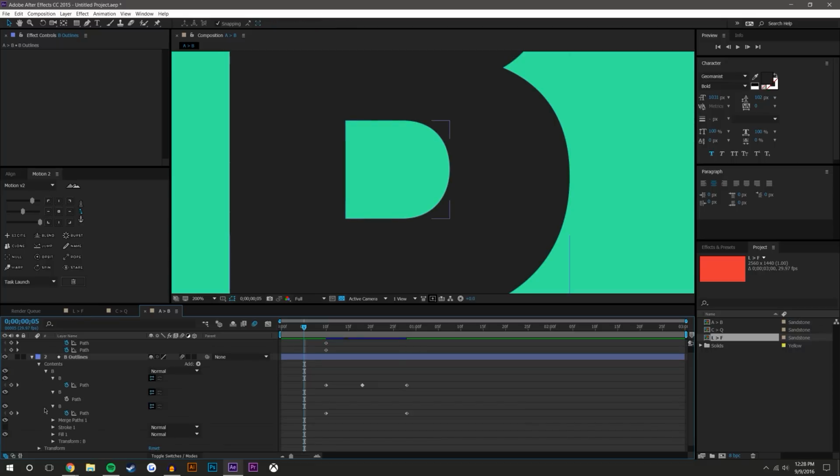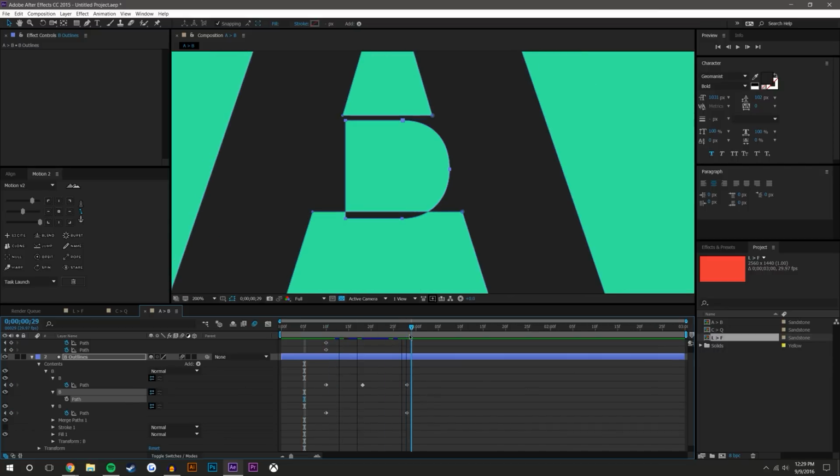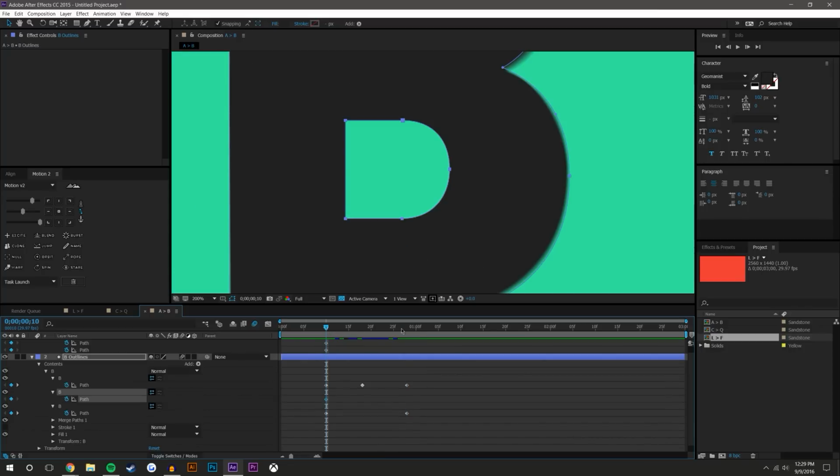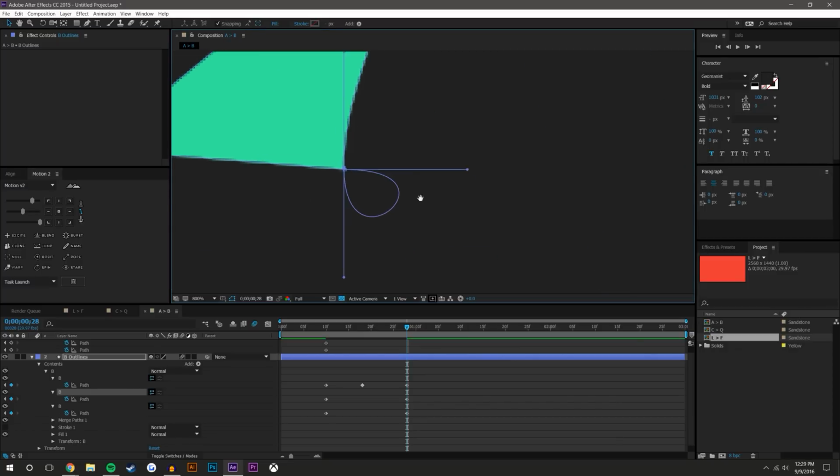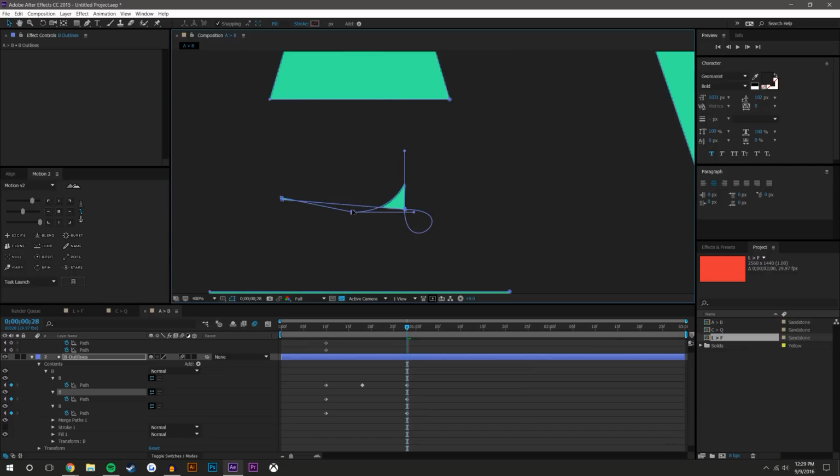Open up this layer. Open up this part of the B. Let's see, can I add a scale to this? I can't. So I'm stuck having to just shrink it down by hand. Unfortunately, I thought there was a scale property for individual of these. I think you could add the scale property, but that just gets into another layer of complexity. I'm just gonna shrink this down. You can shrink it however you want. I'm not putting obviously as much time into this as I would if it was a real project.